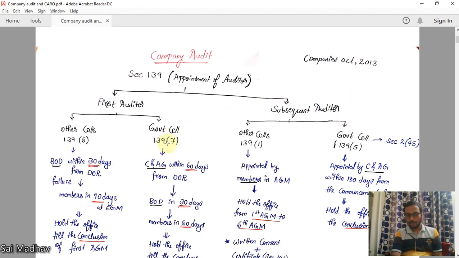So for government company, the appointment is contained in section 139 subsection 7 for the first auditor. First auditor is to be appointed by C&AG. C&AG means Comptroller and Auditor General of India, within 60 days from date of registration. That means once the company is registered as per Companies Act, within 60 days, auditor has to be appointed by C&AG. He is the first auditor.